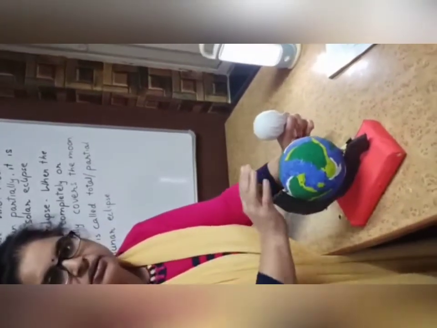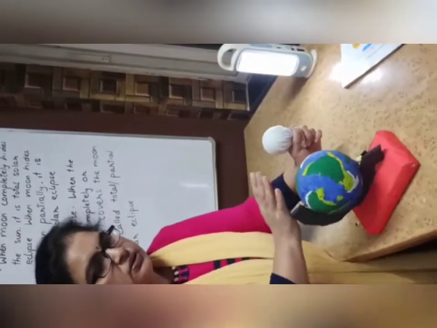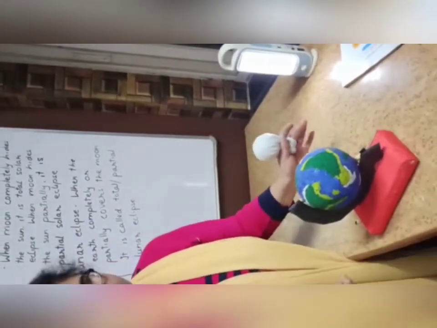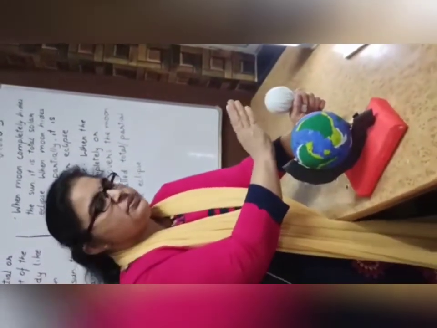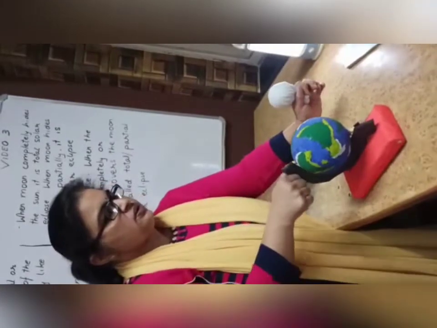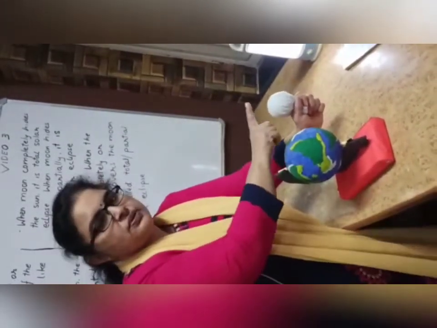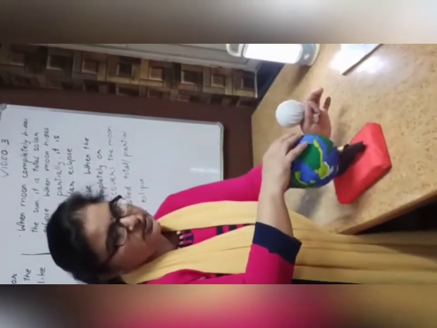That is called the solar eclipse. If the whole sun is not visible at the particular place, that is a total solar eclipse. That is, the light of the whole sun has been blocked by the moon. It has to be like this, when these three are in a straight line. When the moon is in between, sun rays are not reaching this particular place.